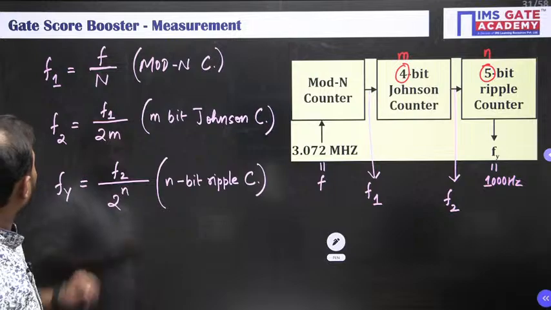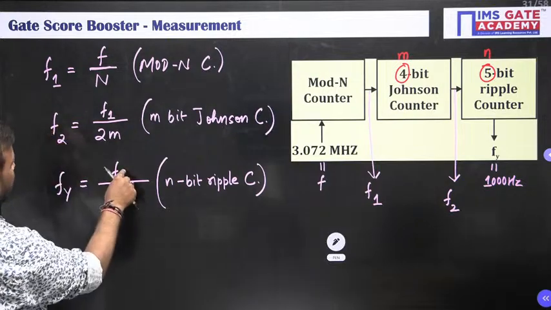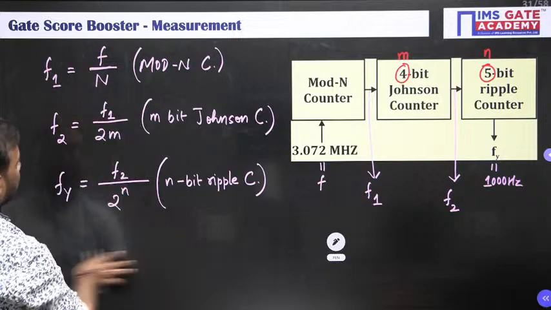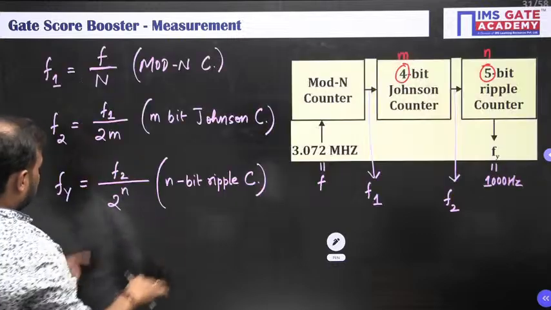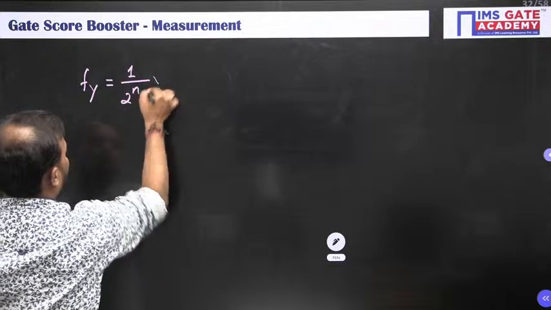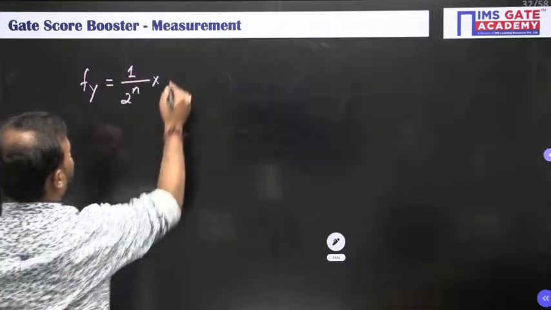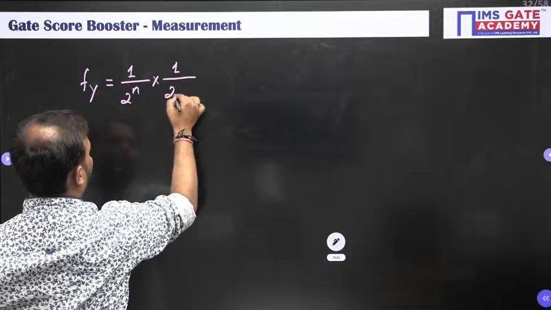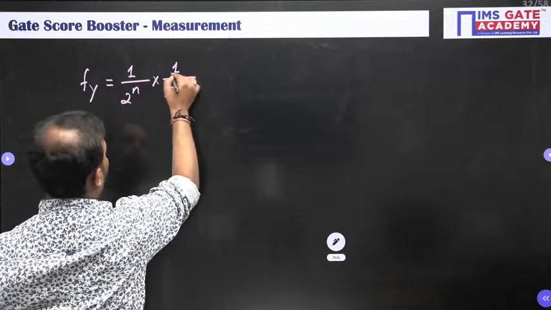So we have all the values. F2 is this, substitute here. F1 is this, substitute here. So Fy is equal to 1 upon 2 to the power n into F2. F2 is F1 upon 2 into M, and F1 is F by N.